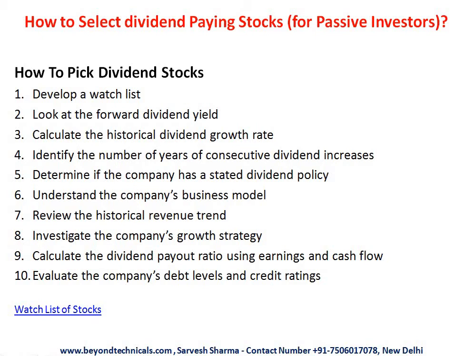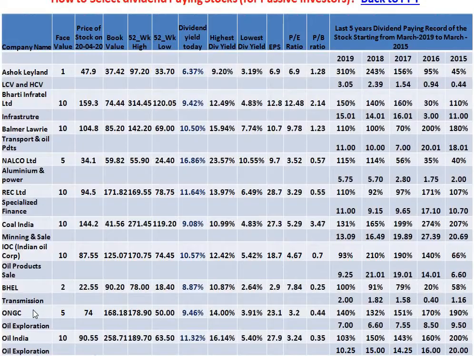First step is we have to develop a watch list. I have developed a watch list for you for 10 stocks. Similarly, you can extend this exercise. You can make an Excel sheet on the basis of this criteria. You can add more stocks, and accordingly you can switch, add, delete stocks every year whenever you review those stocks. We will go through that watch list again after going through the 10 points. So this is the final watch list which I have made.